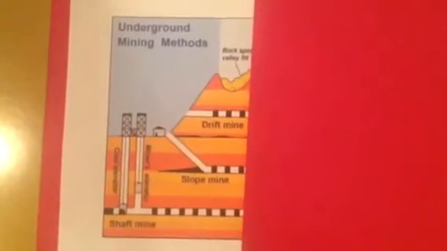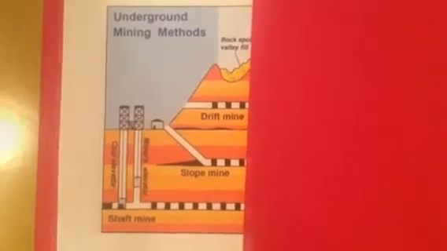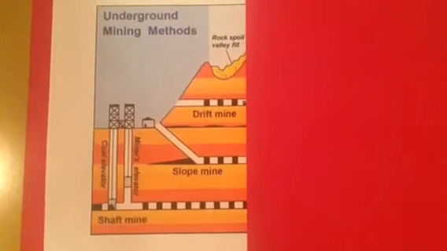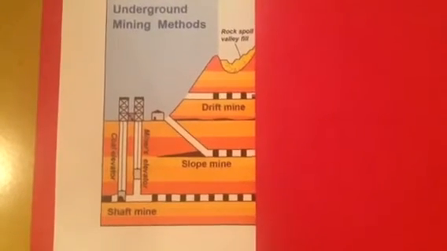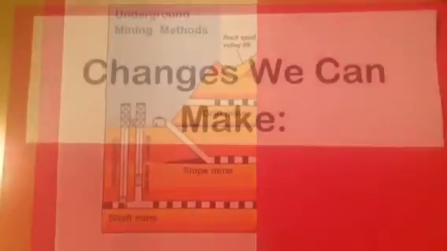There are 3 types of underground mining: drift mining, slope mining, and shaft mining. In 2010, 33 Chilean miners were rescued after 69 days of being trapped in an underground shaft mine.